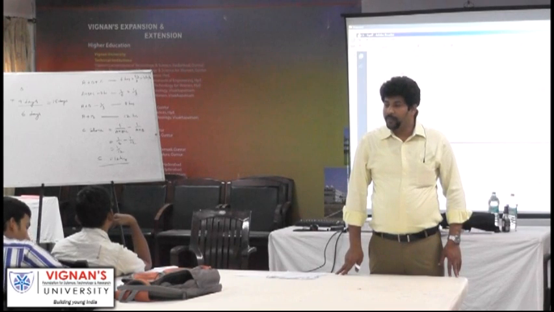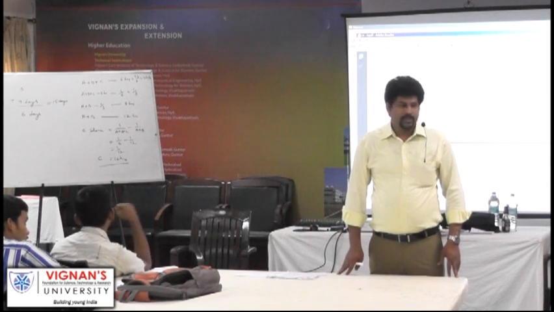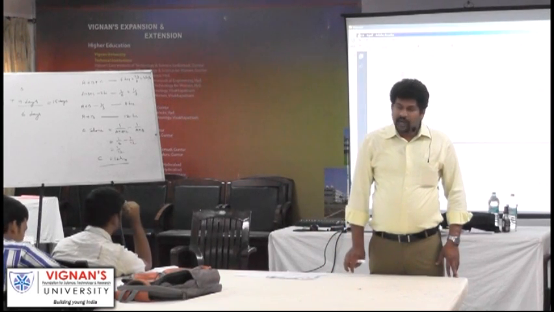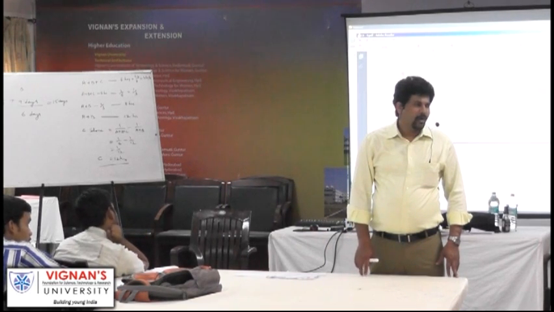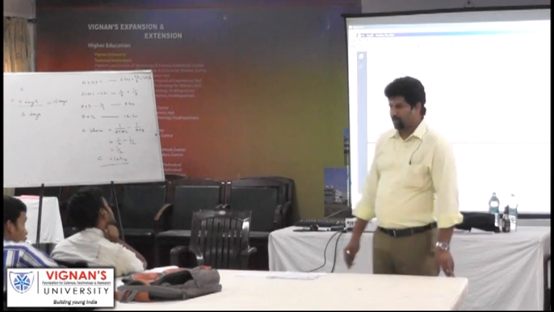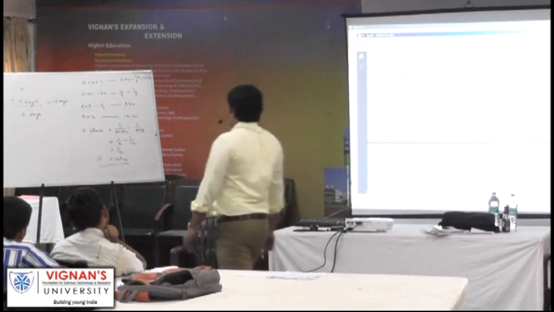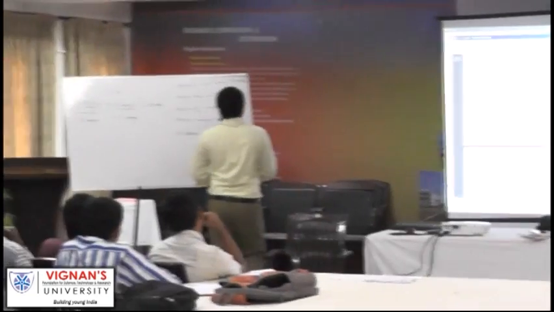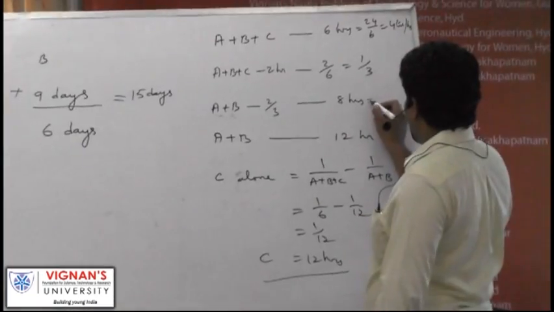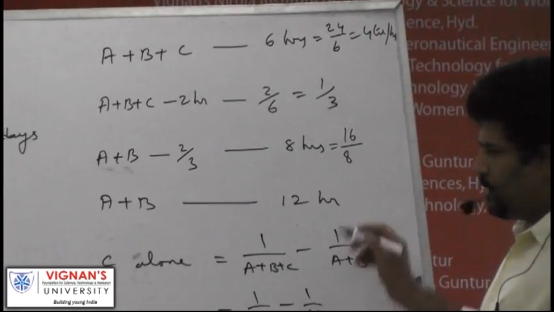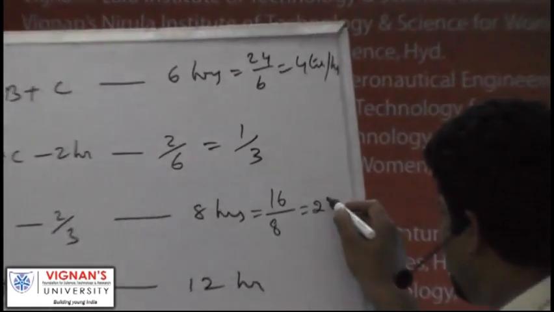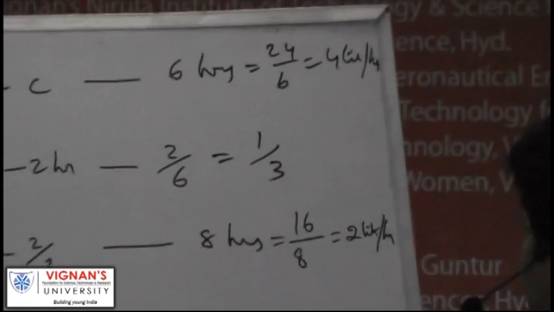So what is the remaining part of the tank? How many liters empty? 16. Now the 16 liters is filled by A and B in how many hours? 8 hours. Now let us see. A and B filled 16 liters in 8 hours. It means per hour they are filling 2 liters per hour.